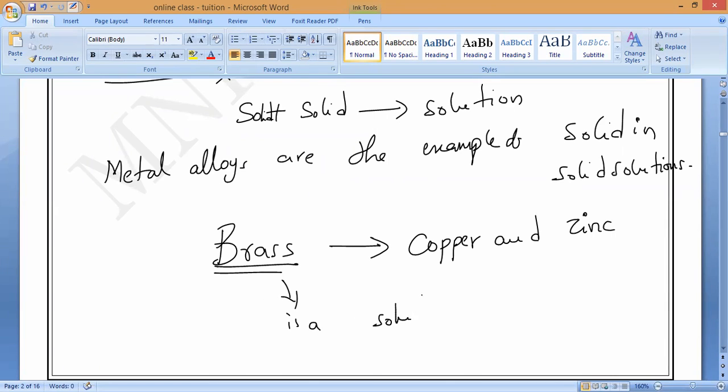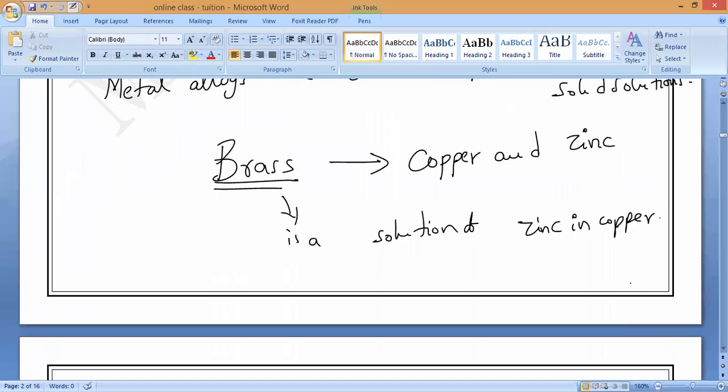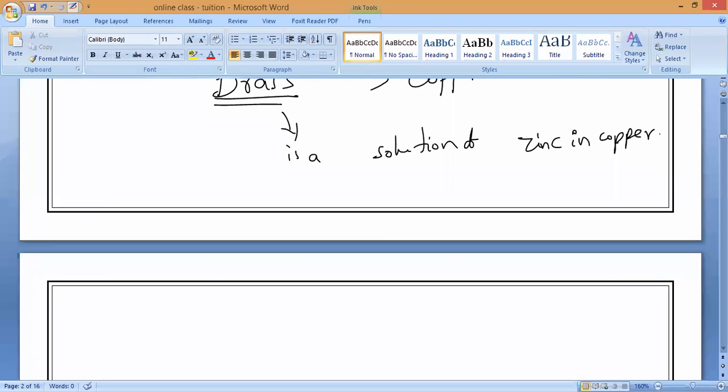It is a solution of zinc in copper. Sir, how will they prepare it? They will melt them. Do you understand? Brass is prepared by mixing molten zinc with molten copper, and then cooling the mixture.